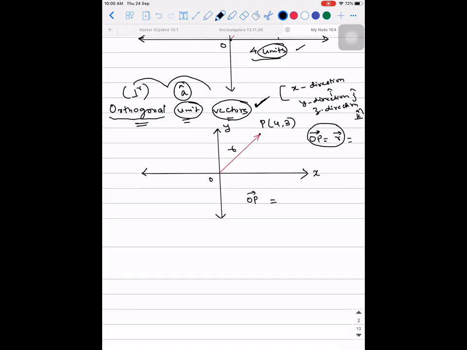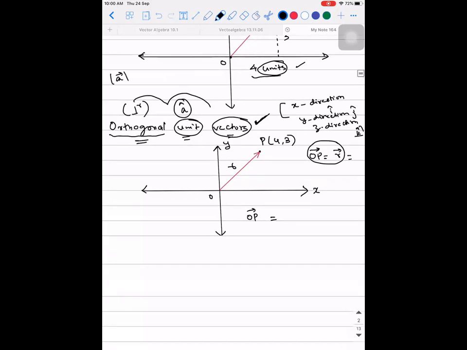OP vector, I told you in the previous case, is the magnitude of A vector times A cap. This A cap is a general unit vector. For example, I can write this position vector as the magnitude of R vector times R cap. This R cap represents some general unit vector in the direction of OP.